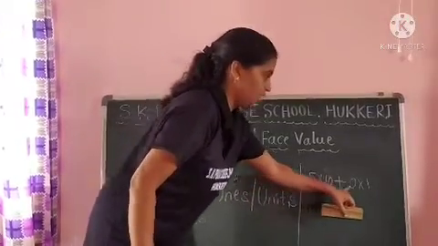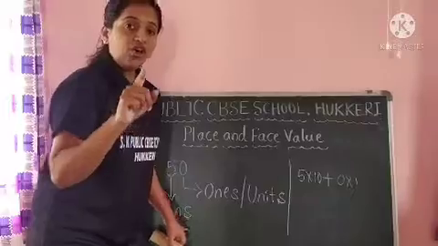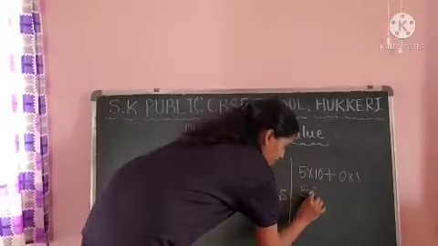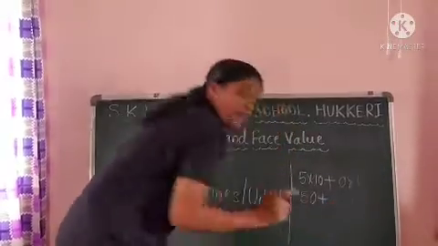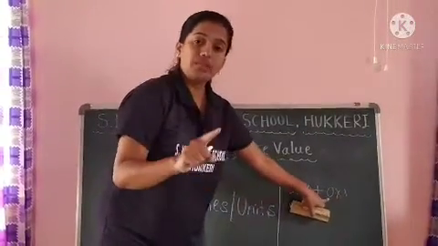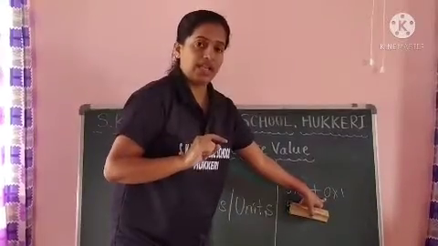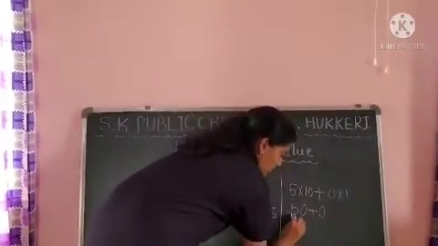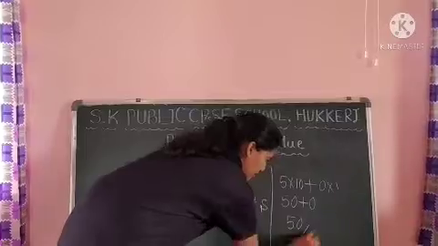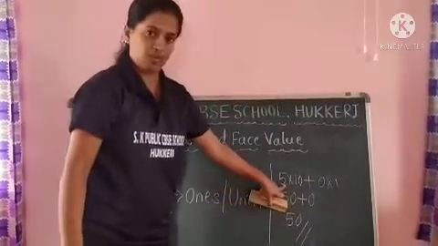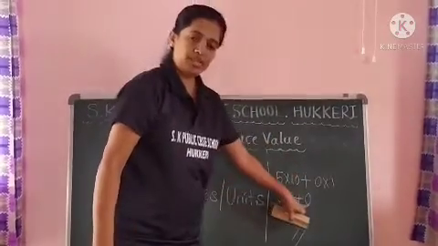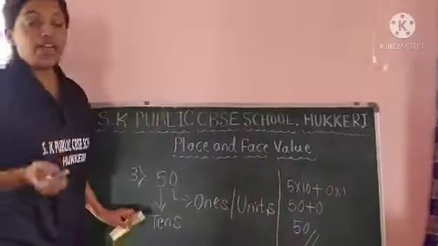So 5 groups of tens plus 0 groups of ones. Okay, 5 into 10, 50 plus 0 into 1. If we multiply any number with 0, we will get 0 only as our answer. Plus 0, 50 plus 0, we are not adding anything. So, we will get 50 only. So, like this 50 will form: 5 groups of tens plus 0 groups of ones. 50 plus 0, 50. Hope you are understanding.